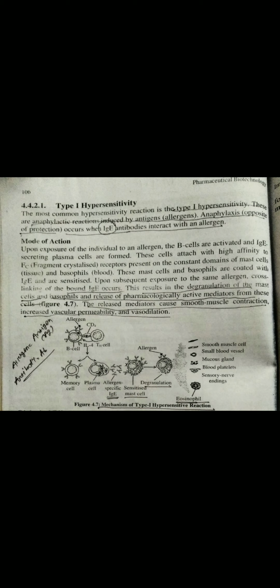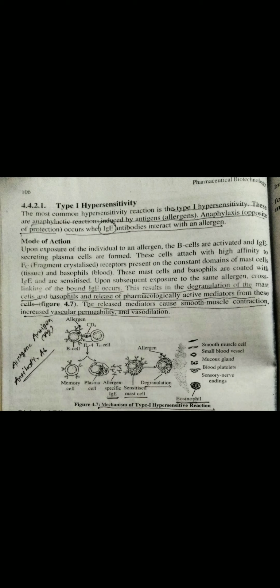So when we give a constant or subsequent exposure of that person to the allergen, due to that cross-linking of immunoglobulin, the mast cell and basophil release the active mediator, and due to that release of mediator smooth muscle contracts, and due to the contraction of smooth muscle there is increased vascular permeability and vasodilation.